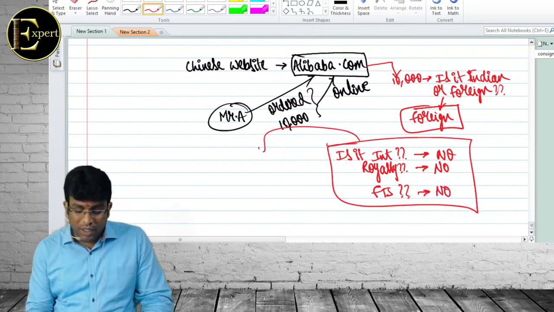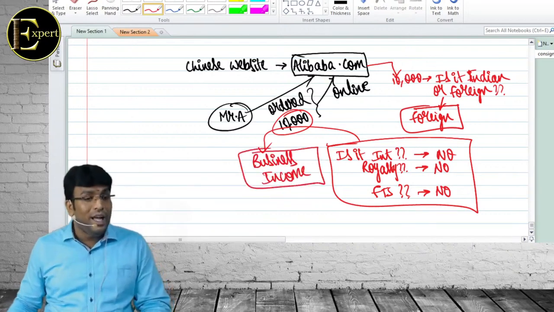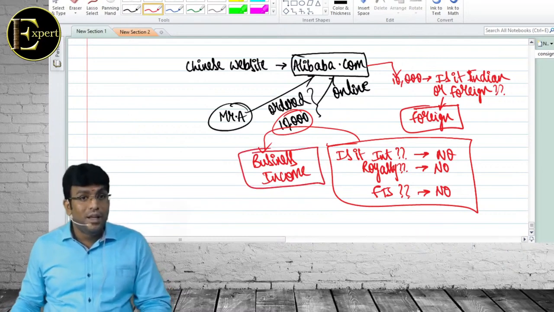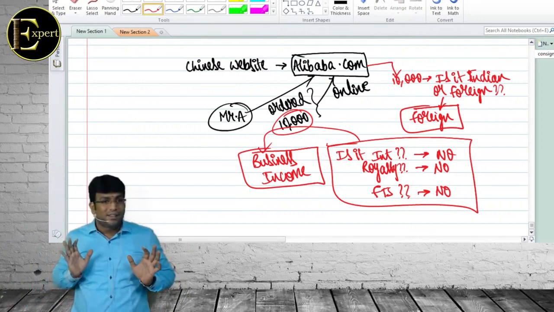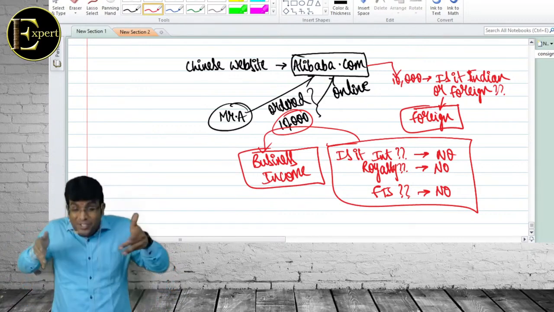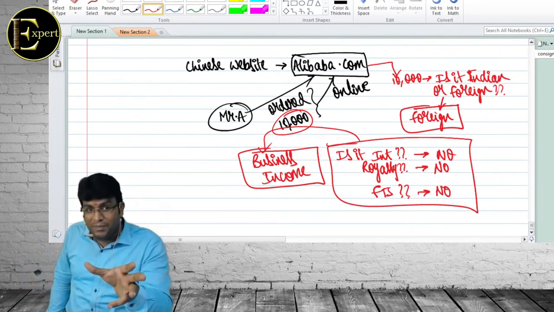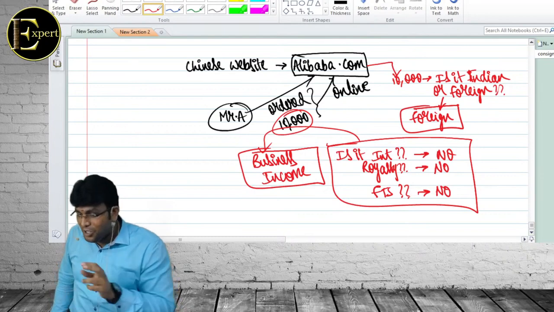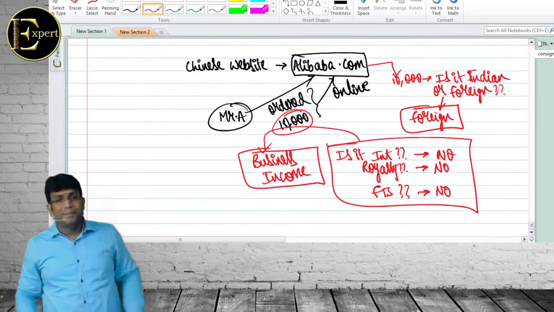Exactly. Then what is this 10,000? It is purely a business income. It is not interest, it is not royalty, it is not technical services. Because if this would have been interest or royalty or technical services, we would have directly told the answer it is Indian income, because related to business in India, source in India. Those words would have come, no? But those words will not come here. समझ में आ रहा है बेटा? It is what income? Business income.